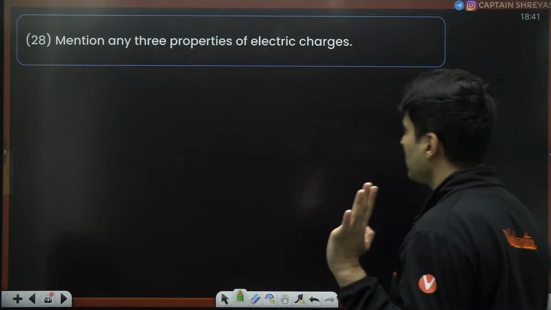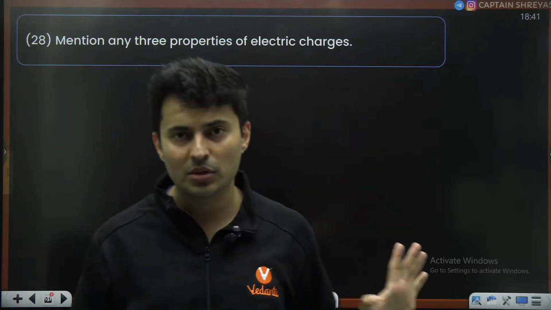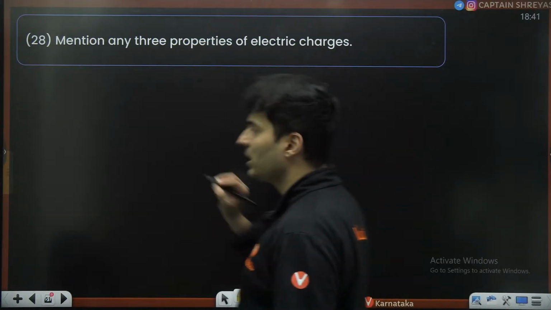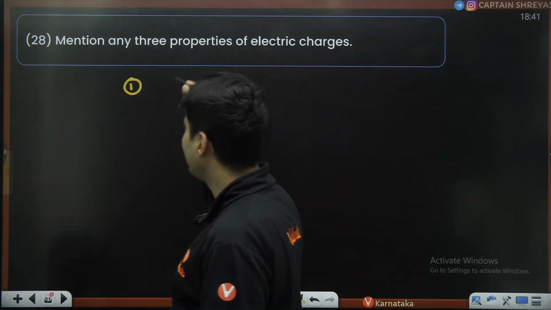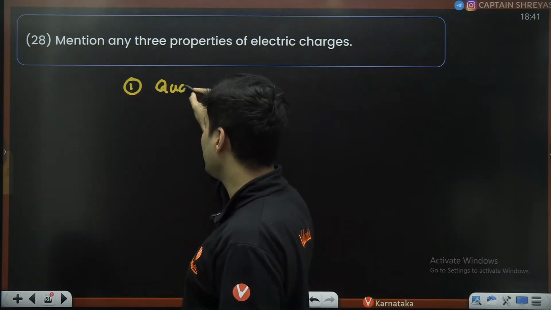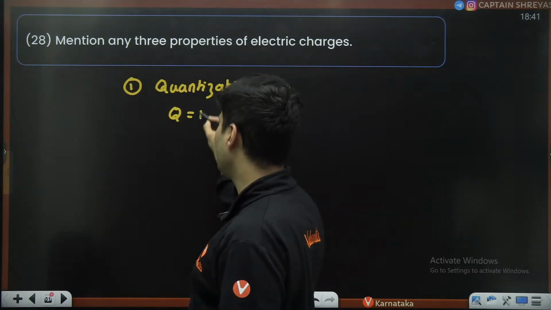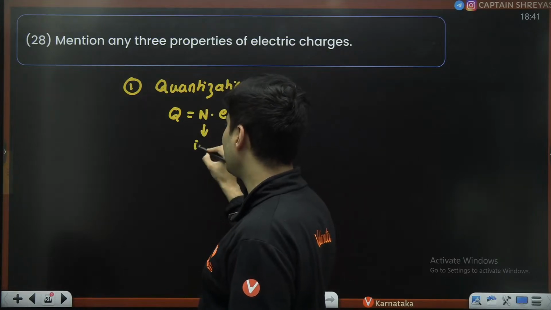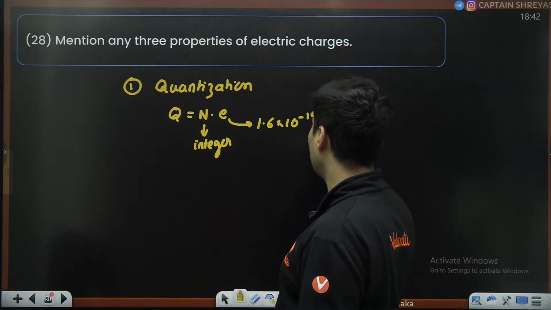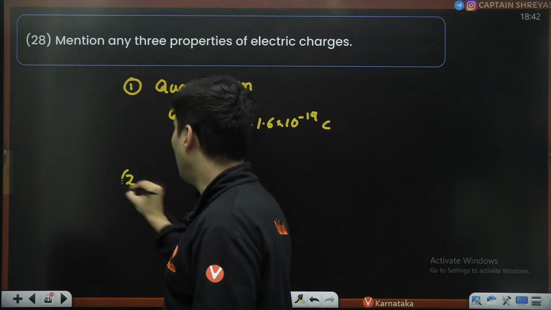Mention three properties of electric charges. How many times I have done this question? Countless. That means this is the most important question of electrostatics. So, important properties of charges. First one you can write is that these charges are quantized. Quantization of charges. You can mention that the net charge is always an integer into e, where the integer is any integer and e is 1.6 into 10 to the power negative 19 coulomb. Charges are always in fixed multiples of the quanta of electron charge.